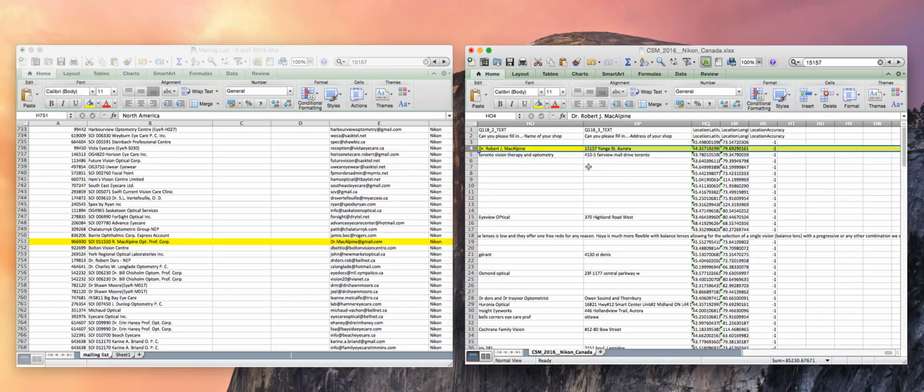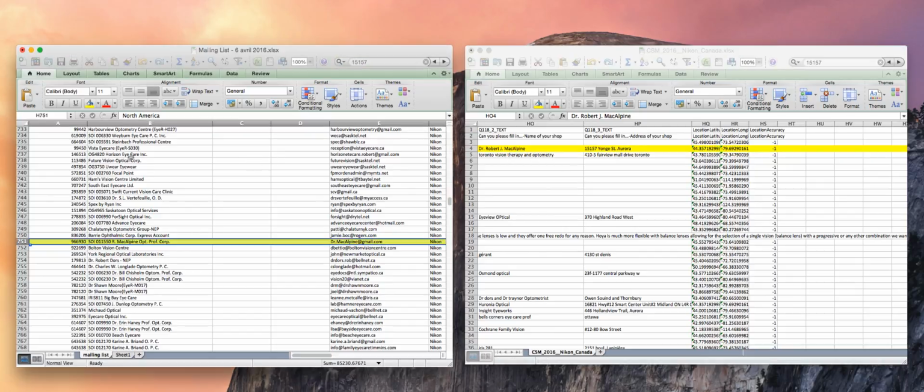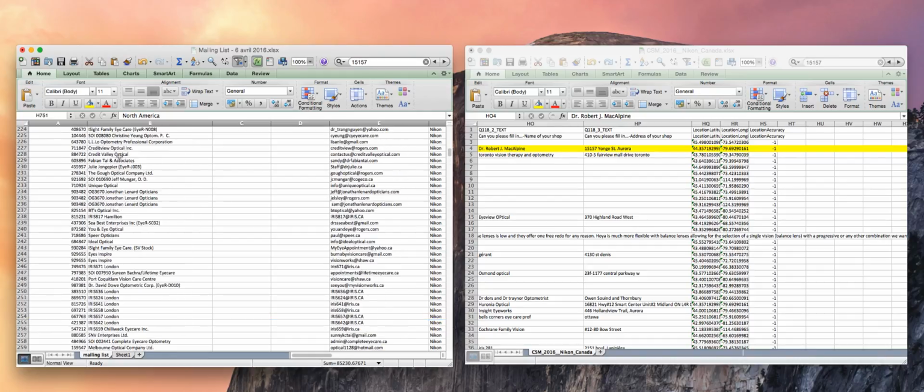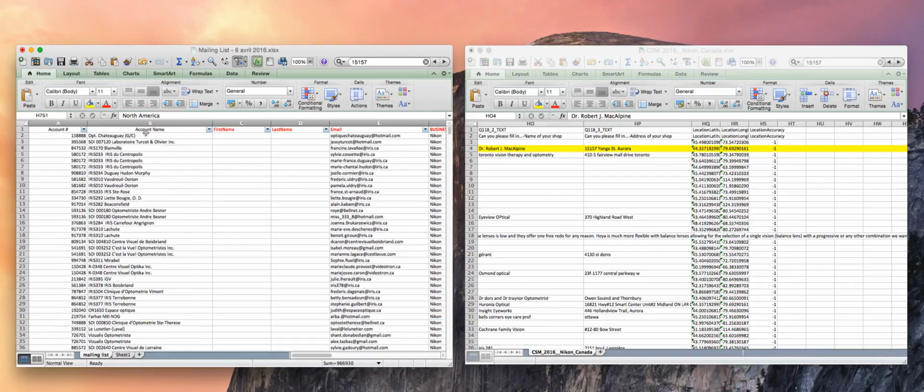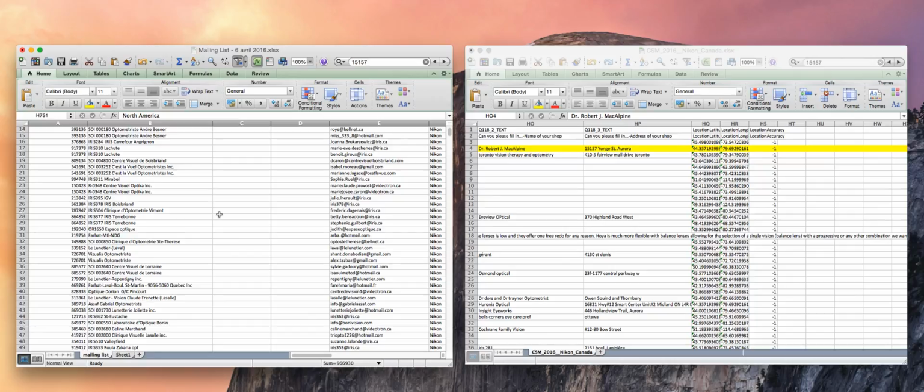But as you saw, that was a manual way of doing it, and a lot of these haven't even filled in any addresses. This is the only way you're going to be able to link that back. So you will have to do this manually if you want to try and link people up. But basically what you will need to do is in your survey, just go into the survey flow and add all of these embedded data fields that are in your contact list. I'll show you how to do that now, but you can add those into your survey flow. Then when you export your data file, you will have extra columns for all of these embedded data fields that you've added. Then just go in here and copy the line for Robert McAlpine. Just copy all of the embedded data and paste it into your data file.